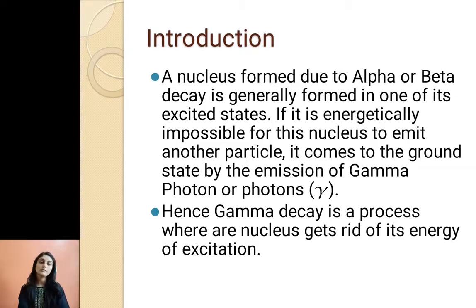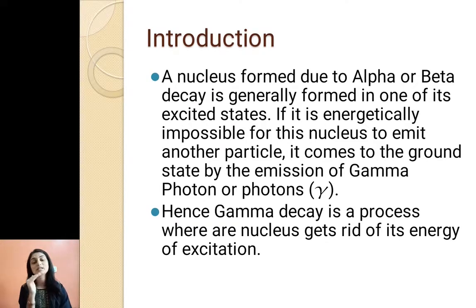So we know that whenever a nucleus is formed due to alpha or beta decay, it is generally left in the excited state. And so as to come from the excited state to ground state, it will again emit an alpha or beta particle. But suppose energetically it is not possible for a nucleus to emit an alpha or beta particle.